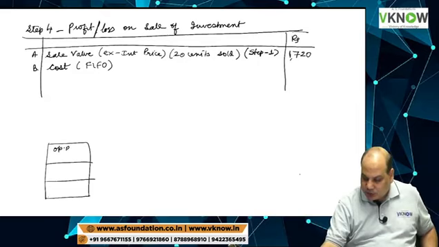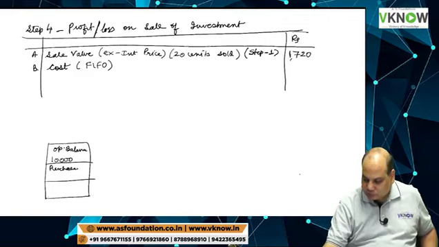We have opening balance where we have face value 10,000. Then we purchased on 1st December 2010, face value 6,000. Then we purchased on 1st January 2011, face value 6,000.